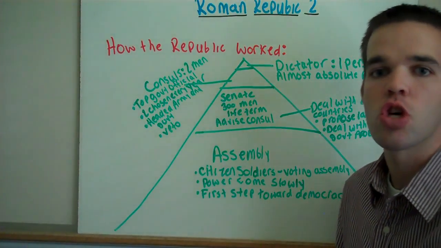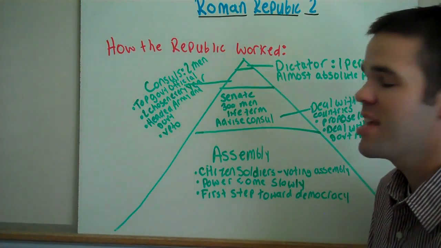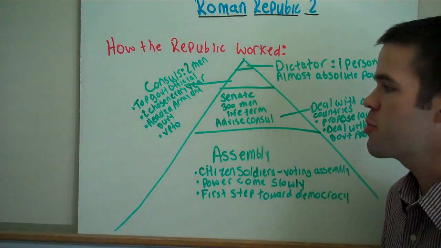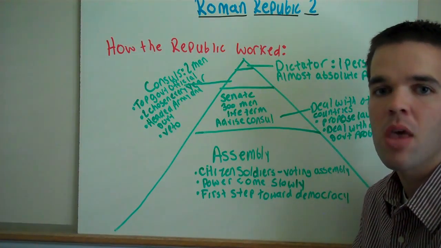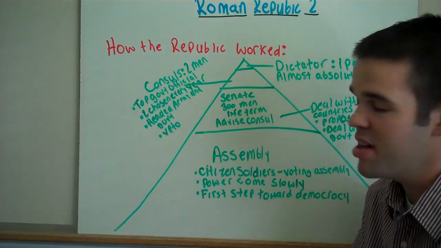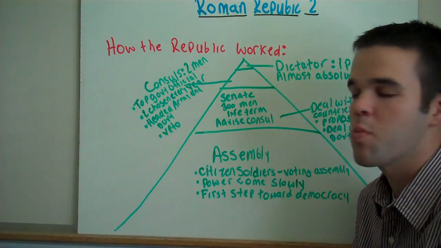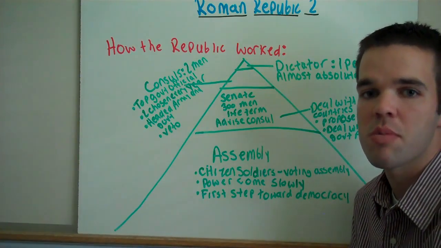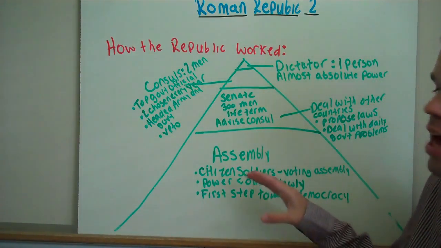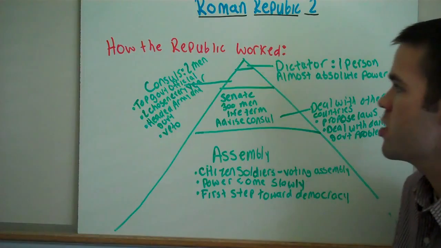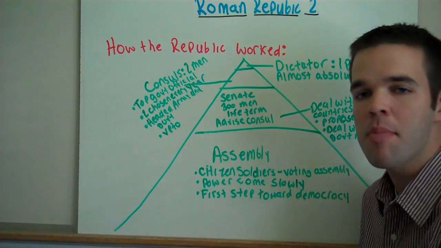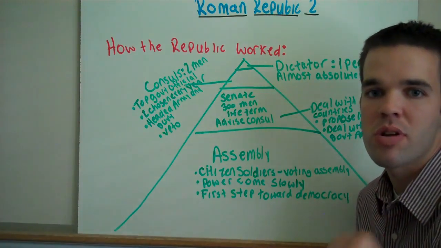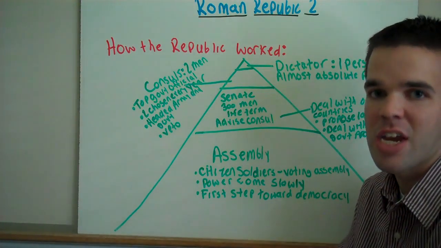Today we will cover day 2 of the Roman Republic lessons. Yesterday we covered day 1, in which we covered how the small city of Rome became a Roman Republic. We also discussed what a Roman Republic was, and we wrapped up yesterday with the distinctions between the patricians and the plebeians. Today we're going to talk about the 4 main categories of the Roman government, and we're going to wrap up today with the compromise that was come up with between the patricians and the plebeians for equal rights.